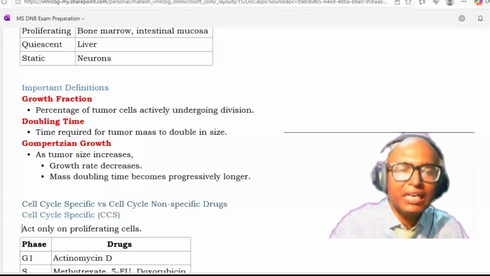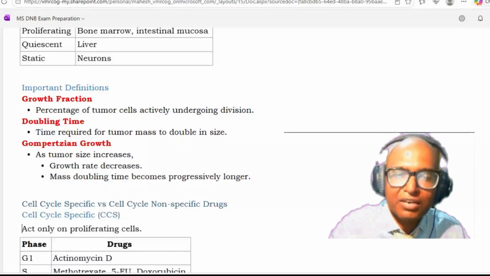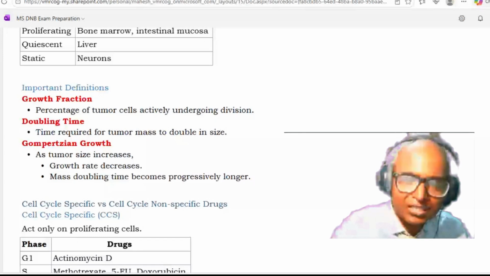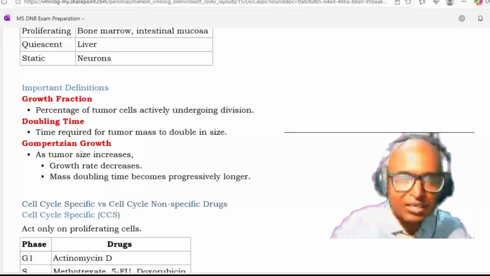Doubling time is the time which is required for the tumor mass to double in size. Third is Gompertzian growth. This also you should remember. As the tumor size increases, the growth rate decreases. So mass doubling time will become longer and longer as the tumor size increases, because the doubling time also increases. The tumor size increases, but the growth rate decreases. So that is the Gompertzian growth.